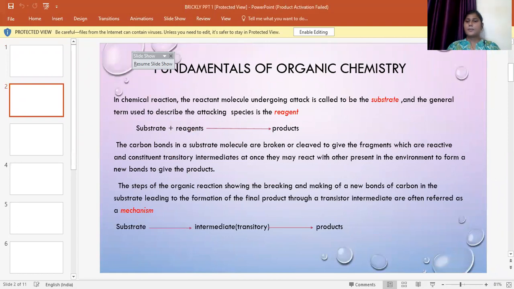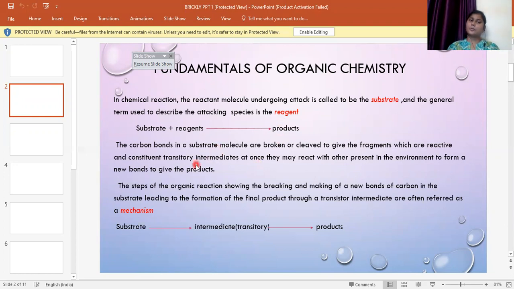We know what we mean by a chemical reaction. Whenever we say there is a reaction occurring, there should be a reactant and there should be a product. The reactants and the products are separated by an arrow mark. The molecules present on the left side of the arrow mark are called the reactants, and the compounds present on the right side of the arrow mark, we term as products.